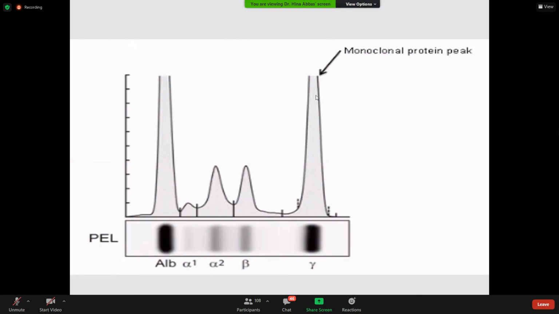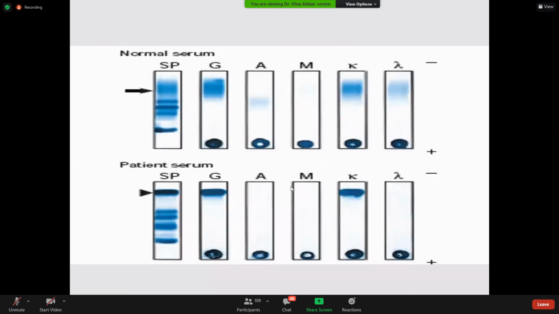Okay, this is important. This is the monoclonal protein peak in the gamma region. Normally, albumin is high and globulin is less, but here you will get a monoclonal protein peak in the gamma globulin region, indicating that some abnormal protein is produced. This is the M protein peak.